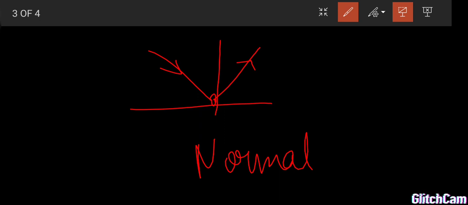The angle between the normal and the incident ray is called angle of incident. It is denoted by the letter I. In the same way, angle of reflection is the angle between the normal and the reflected ray, and it is denoted by the letter R. So these are the important terms in reflection of light.